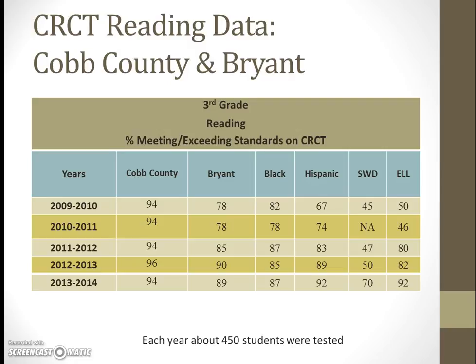So when looking at our data for third grade, the district average has decreased slightly, just a couple of points over the last couple of years, but the Bryant third grade students continue to show an increase in reading. We did have a 1% decrease the 2013-14 school year, but again, it's not something that I would be alarmed about unless we continue to see that decrease in our overall Bryant average. And I think it's also important to note from our third grade data that there was a 20% increase in students with disabilities over the last several years.